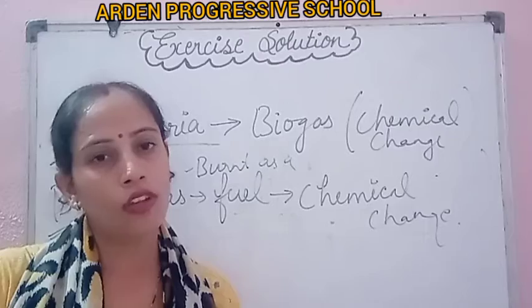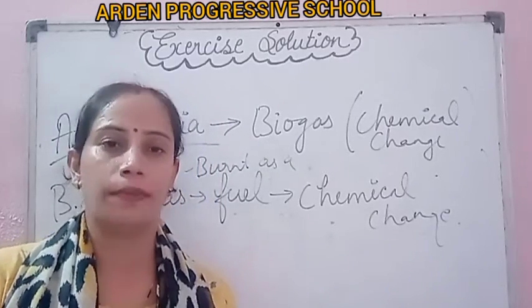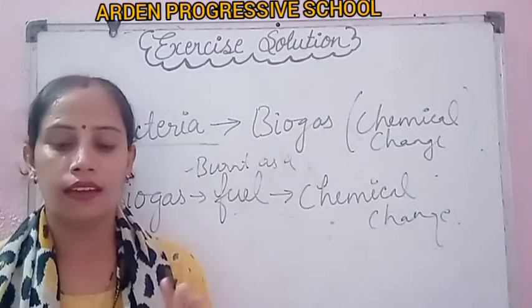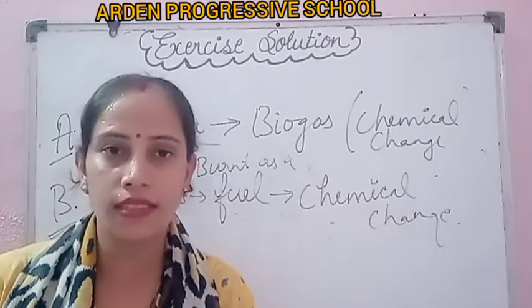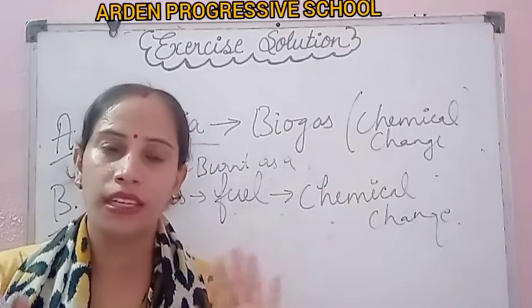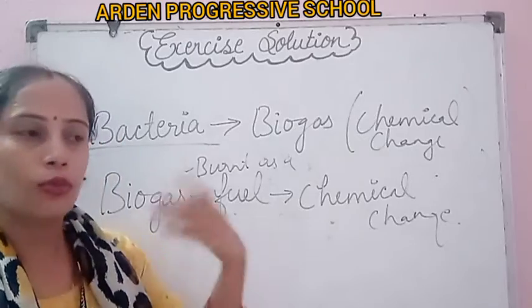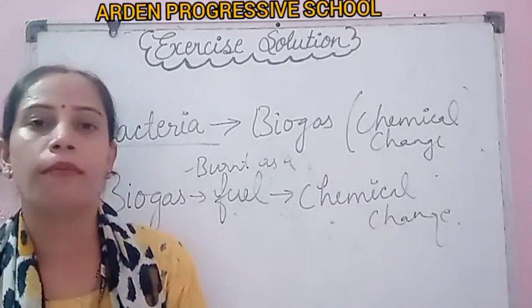This is a kind of recap of your chapter. In today's lecture we have completed chapter 6, physical and chemical changes. So please do the revision with the help of the video.